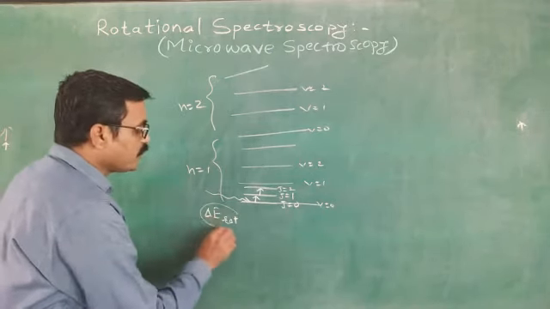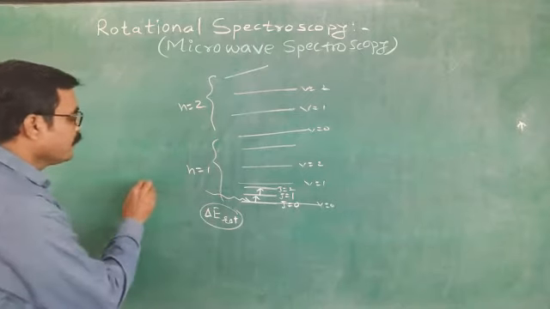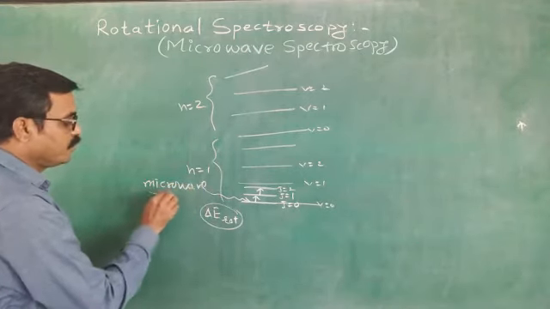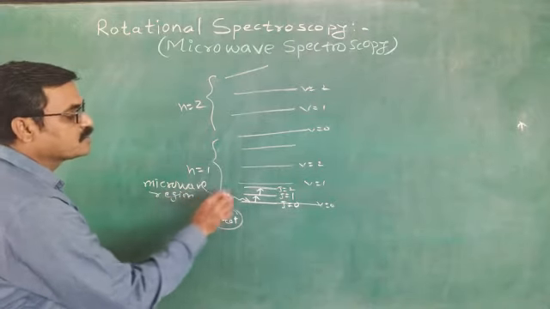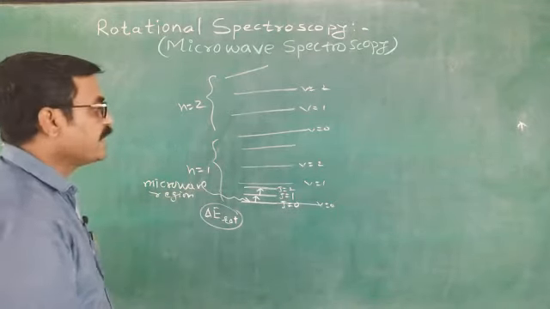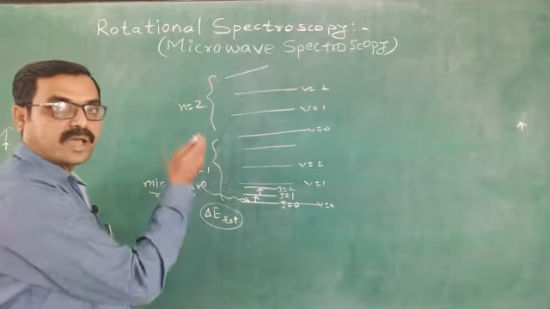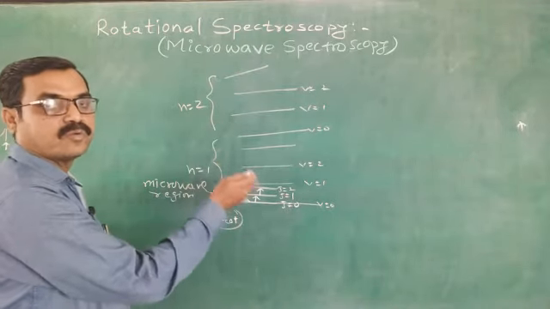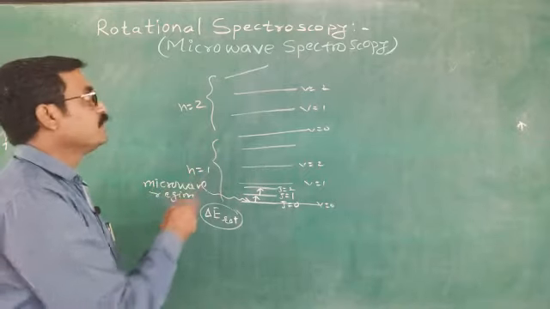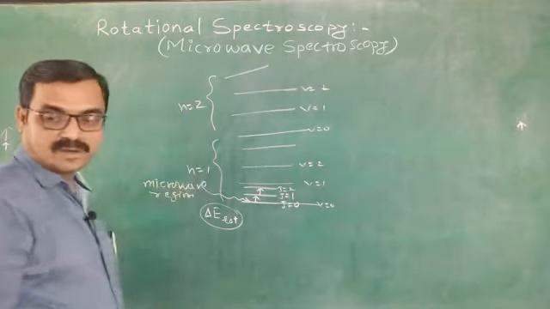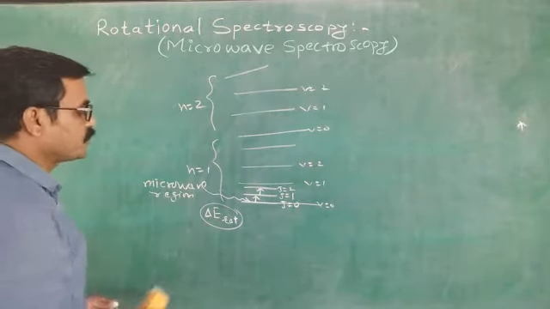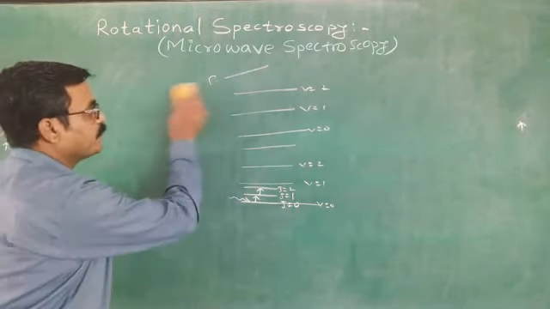So that much amount of energy from the microwave region is absorbed by that molecule, then there is absorption rotational spectra or absorption microwave spectra, because microwave spectroscopy and rotational spectroscopy are one and the same.